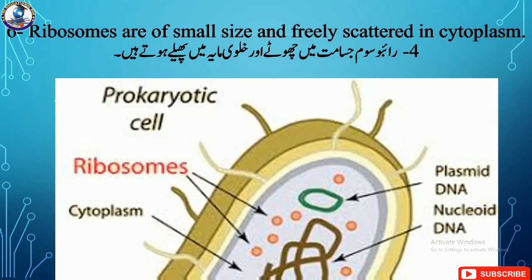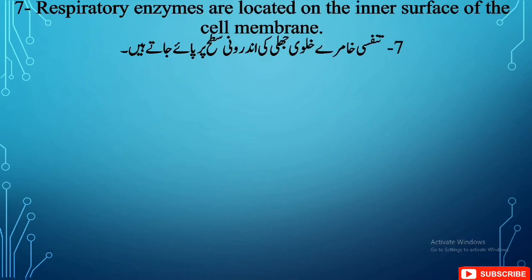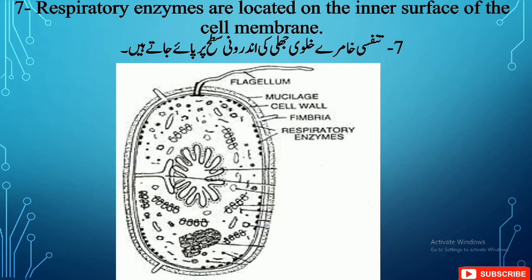Ribosomes, which are known as protein synthesis factories, are of small size and are freely scattered in the cytoplasm of a prokaryotic cell. Respiratory enzymes, which are basically responsible for the production of energy, are located just inside the surface of the cell membrane.